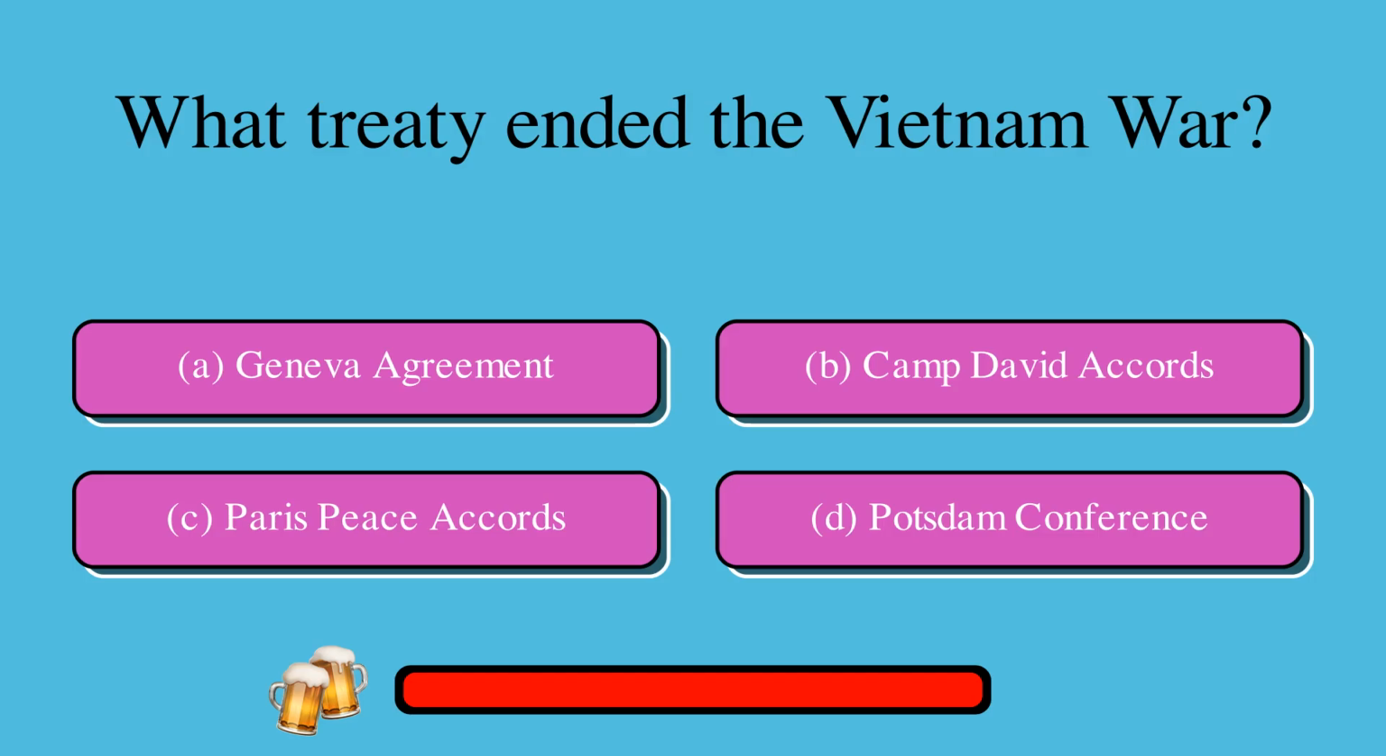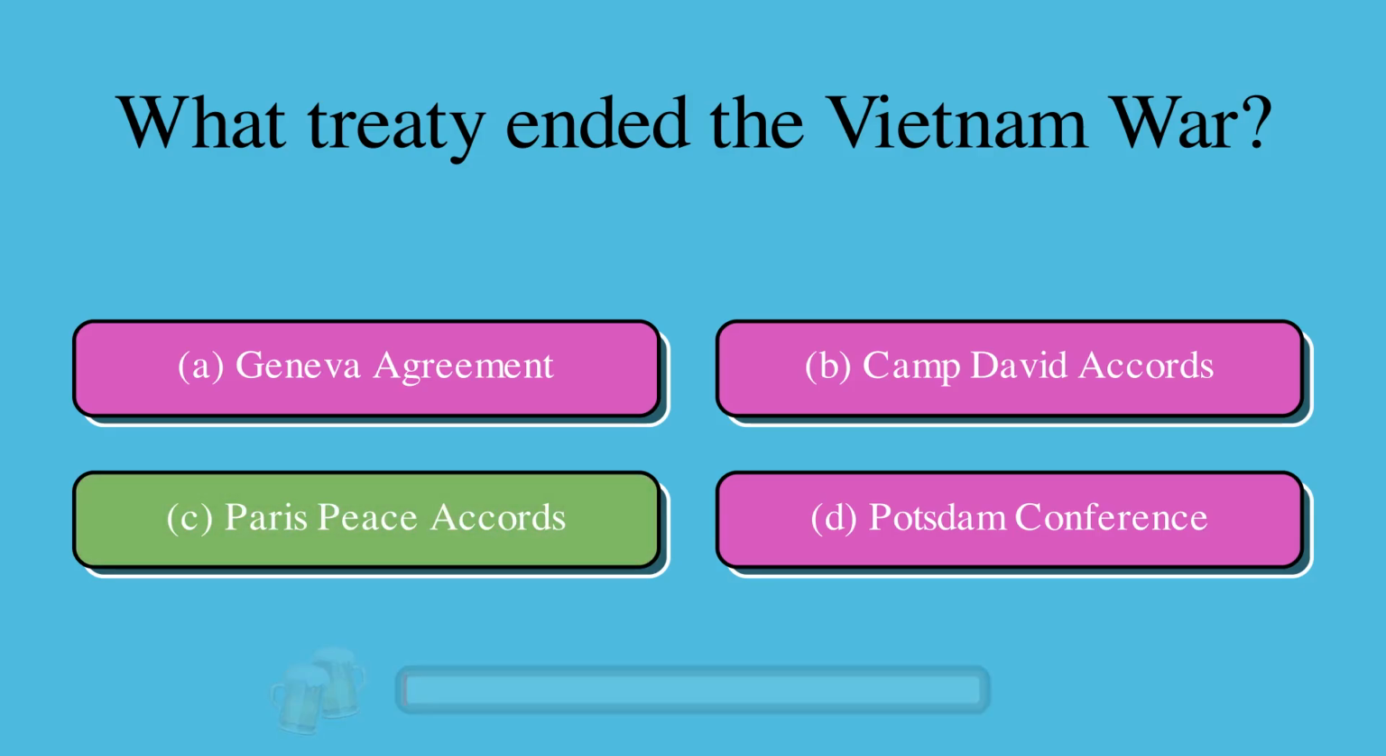What treaty ended the Vietnam War? A. Geneva Agreement, or B. Camp David Accords, or C. Paris Peace Accords, or D. Potsdam Conference? The correct answer is C. Paris Peace Accords.